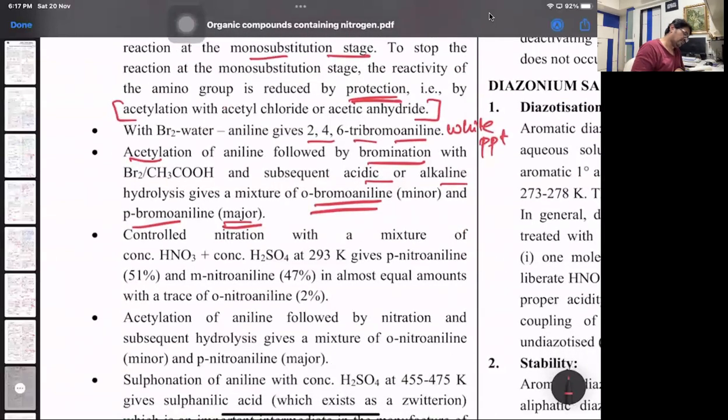Controlled nitration with conc HNO3 and conc H2SO4. That's called a nitrating mixture.